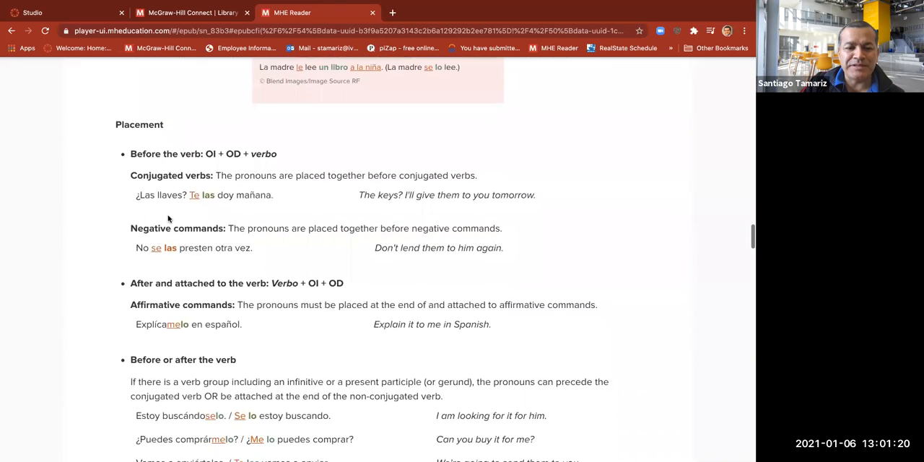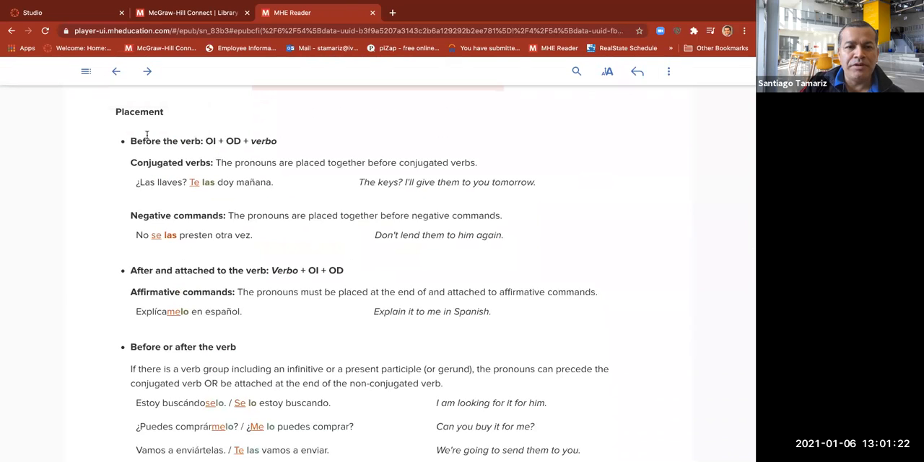Ahora aquí, placement. Before the verb, we have this situation. Indirect object pronoun, the direct object pronoun plus verbo. Bien, vamos a ver un ejemplo. Conjugated verbs, the pronouns are placed together before the conjugated verbs. Por ejemplo, las llaves, te las doy mañana. Te, indirect object pronoun. Las, direct object pronoun. Doy, verb. Mañana, extra information. Bien, the keys, I'll give them to you tomorrow.